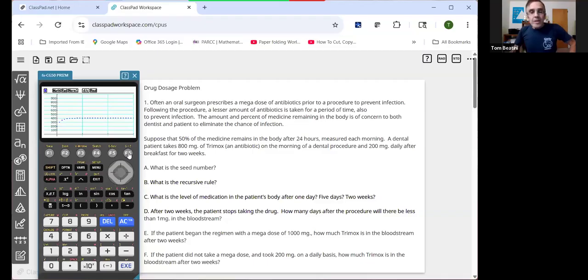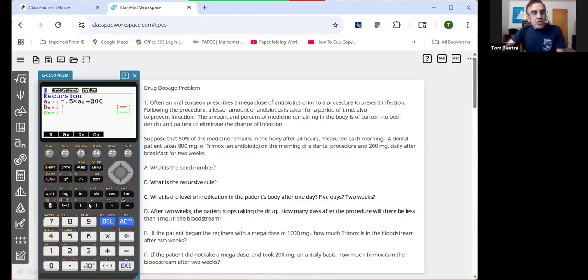One of the things we have to keep in mind here in a situation like this is that the quantity of the drug in the body from one point in time to another is always going to be proportional. Now, let's go back to part C. Let's say the person stops taking the drug. So that means the body's just going to process 50% per day. How many days will it take for them to get less than 1 milligram in their body?